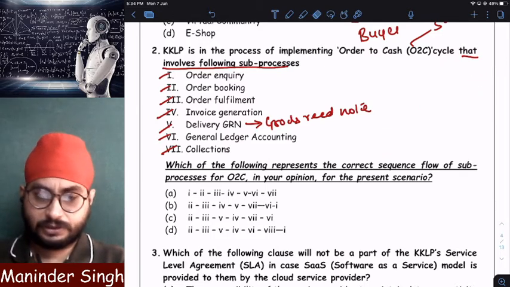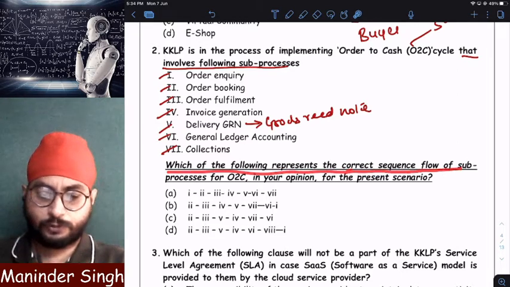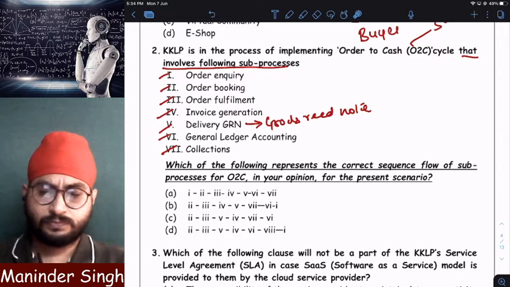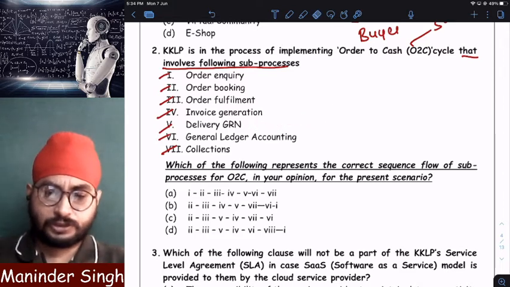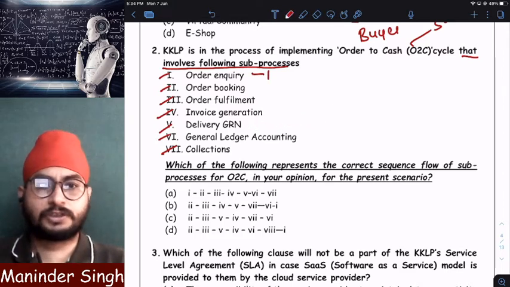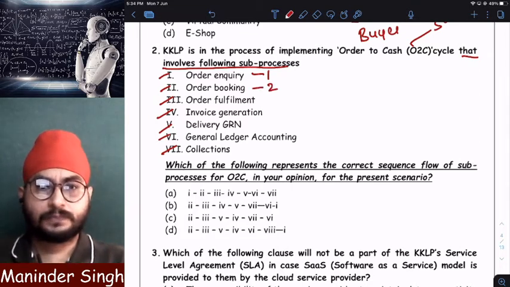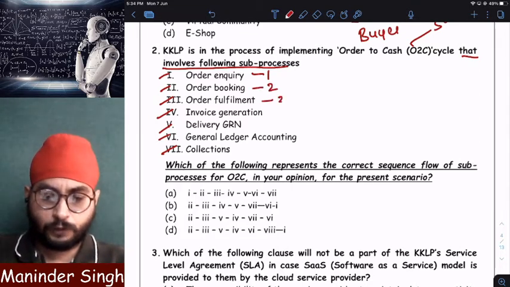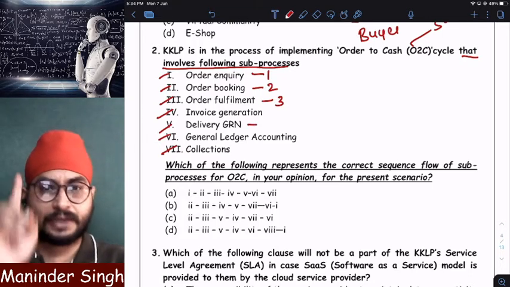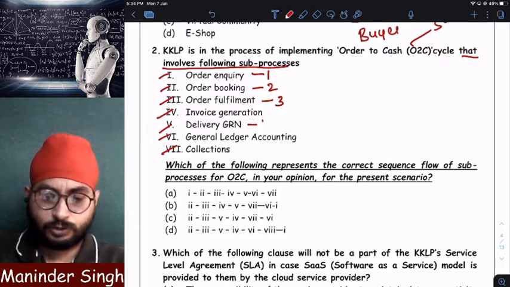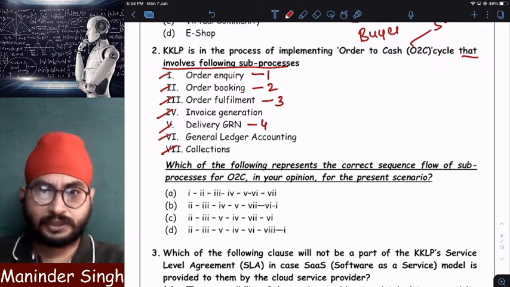So they are asking us which of the following represents the correct sequence of flow. So first, order inquiry will come. Clear? After inquiry, I will book the product. After booking, order fulfillment will come. After order fulfillment, I will receive the scrap from whom? From the seller. So delivery goods received note will be generated.